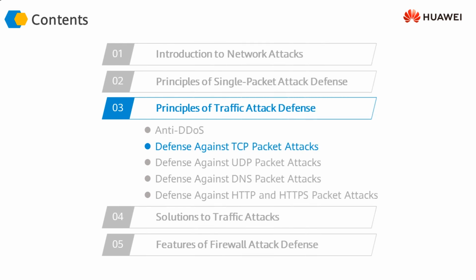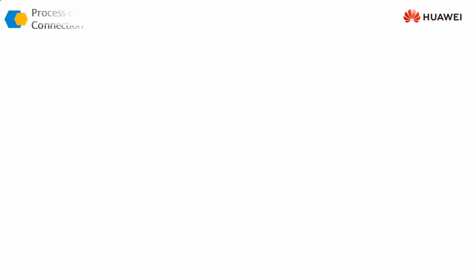Let's take a look at using these defense mechanisms and certain other mechanisms. Let us take a look at how the Huawei firewall can protect against specific attacks which are targeting the vulnerabilities in the TCP protocol. Let's take a look at TCP packet attacks and how we can defend against them.